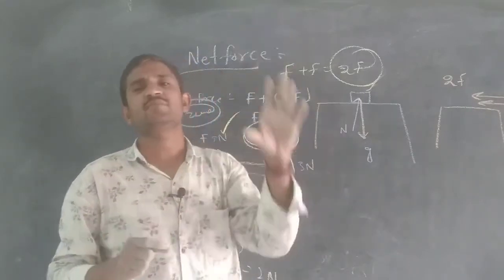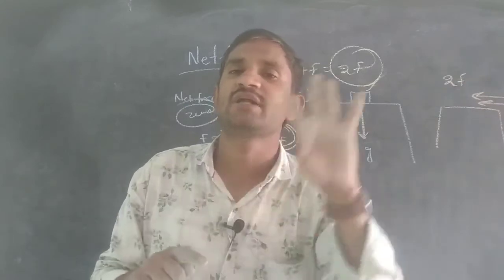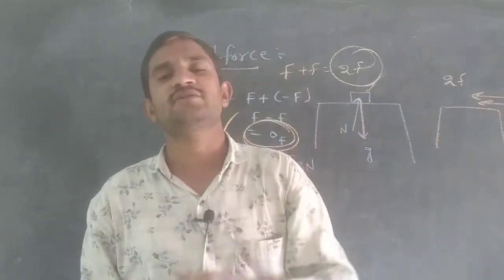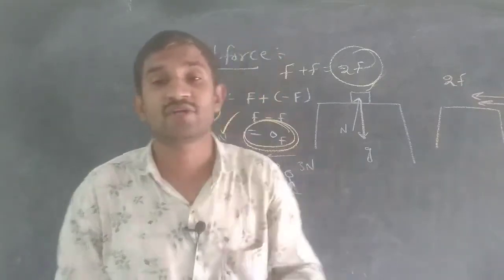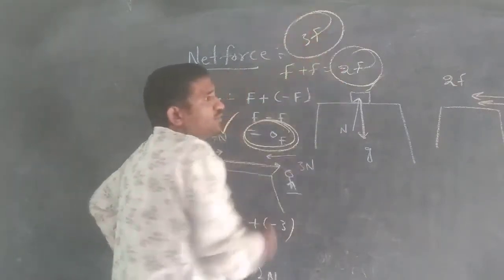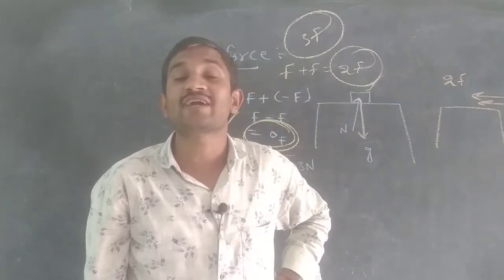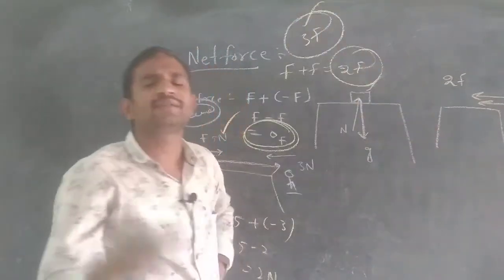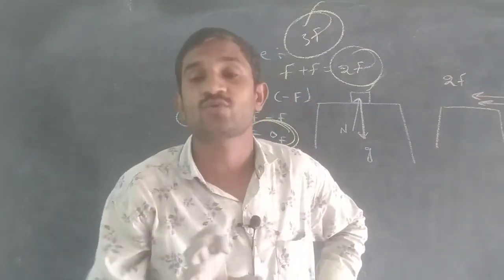That means each rubber band applies force F on your fingers. How many rubber bands did we take? Three rubber bands, applying F plus F plus F. That means 3F force is working on your fingers. What is the net force? 3F is not only for forces in the same direction; it may be for forces in different directions also. That we also have to consider.